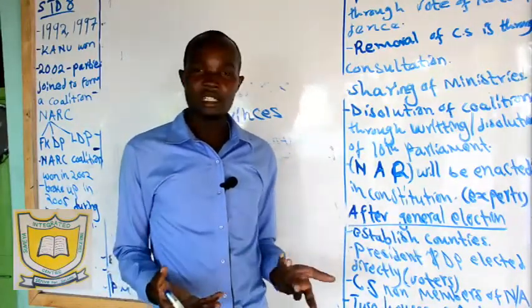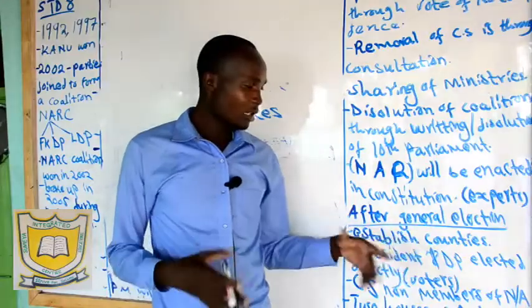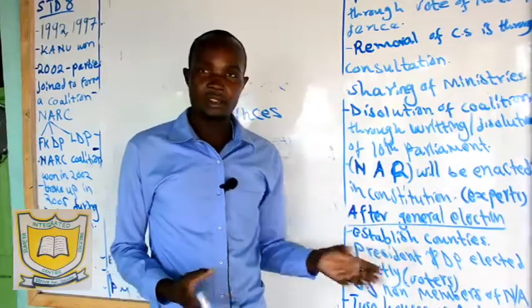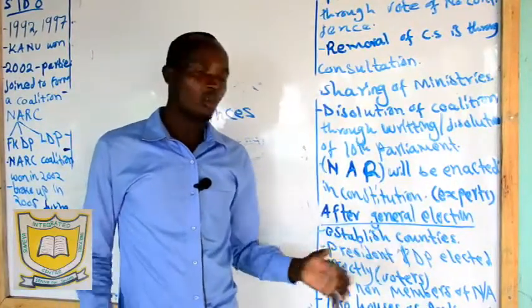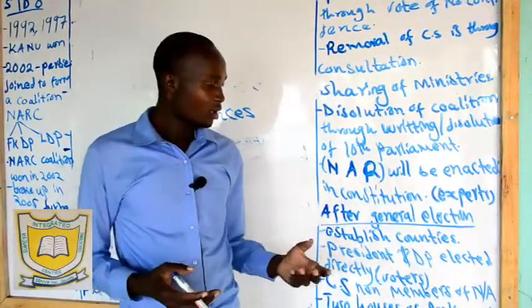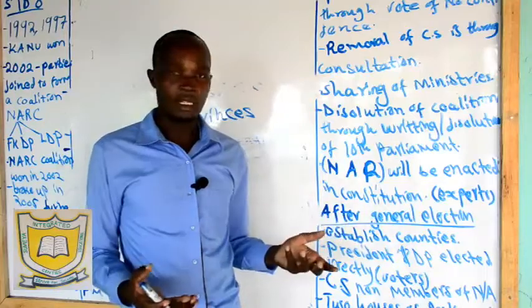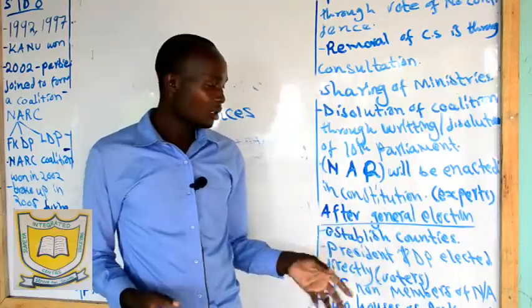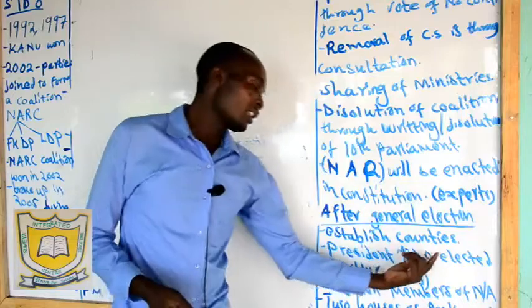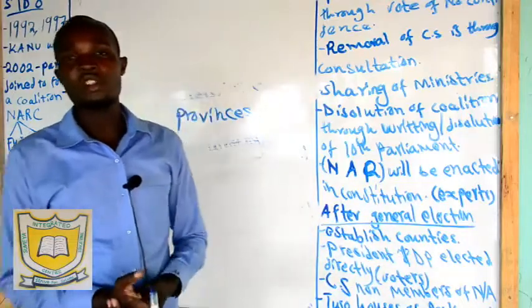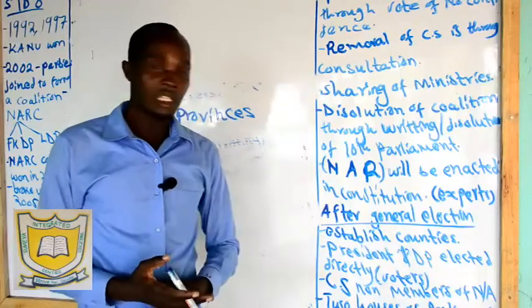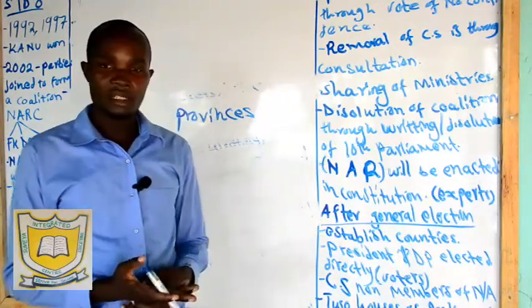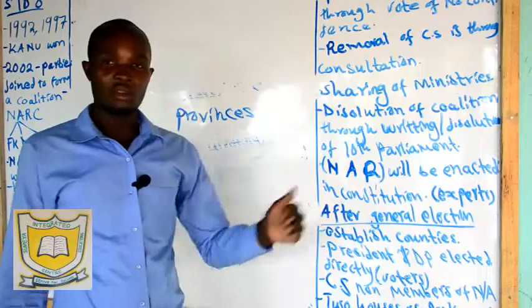It has its own president, who is the governor. And with the two arms of the government, that's the executive, then we have what we call the county assembly. So the county also works just like the national assembly or the national government, where we have the president at the national level. Then the county also has its role. It has also the county assembly, which is just a parliament for making bylaws at the county level.